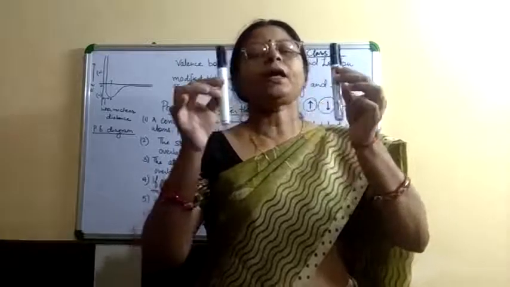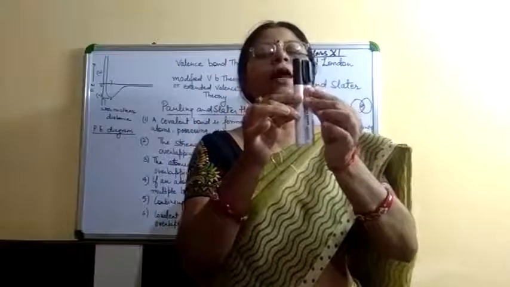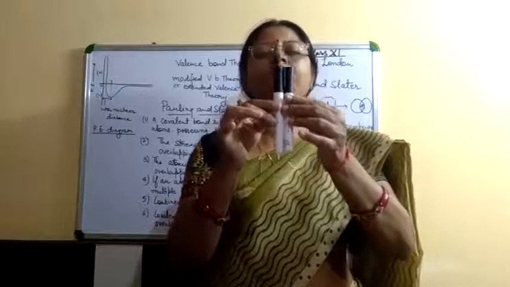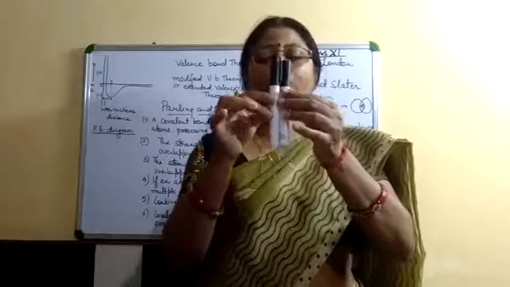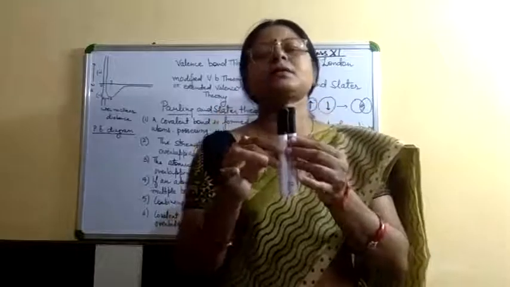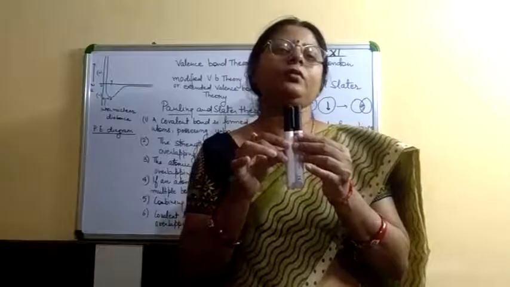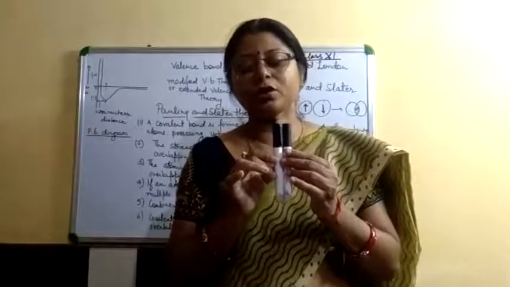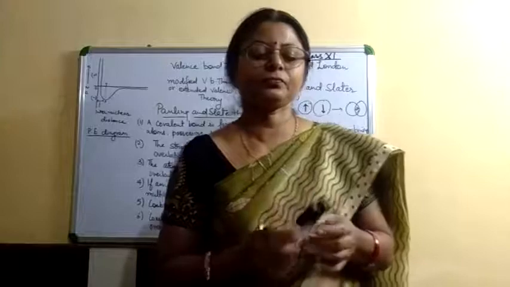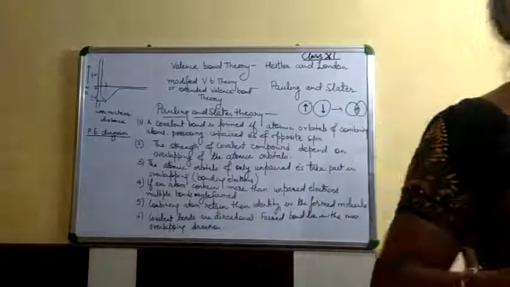If the overlapping takes place like this, two orbitals coming close together and overlapping sideways, then the bond formed is known as sidewise overlapping or lateral overlapping. In this case, the pi bonds are formed. Pi bonds are weaker than the sigma bonds. Now what are the sigma and pi bonds? I am going to teach you how they form.